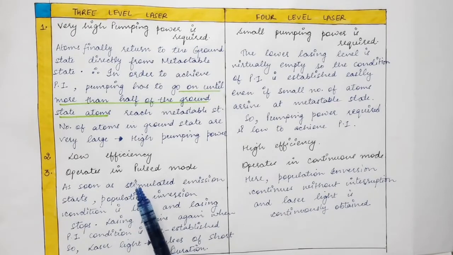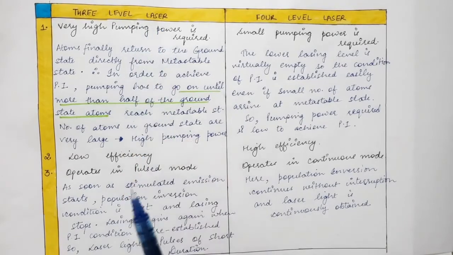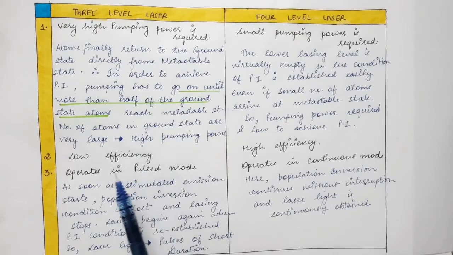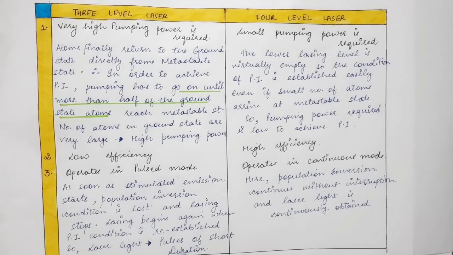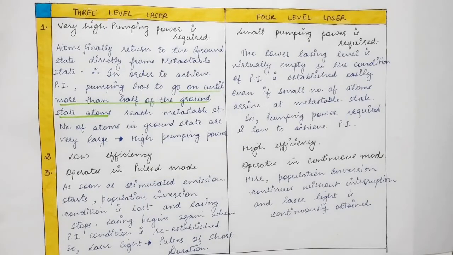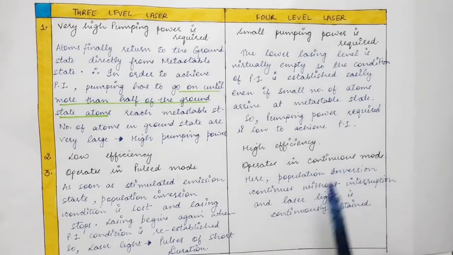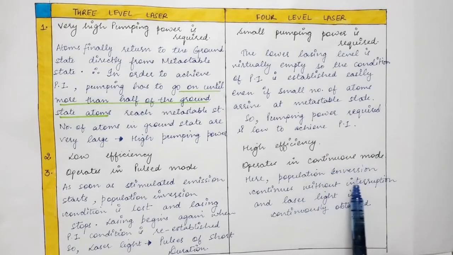So the laser light which is obtained in the 3-level laser is in the form of pulses. Therefore we say that the 3-level laser operates in pulsed mode. The light which comes out of a 3-level laser is in the form of pulses of short duration, whereas in the case of a 4-level laser we have continuous light waves coming out of it, and that is because the population inversion continues without interruption.